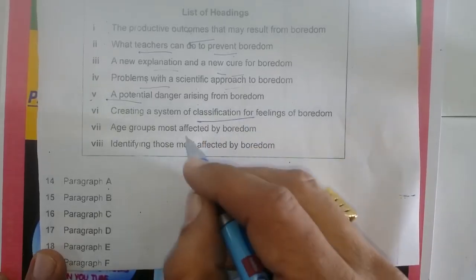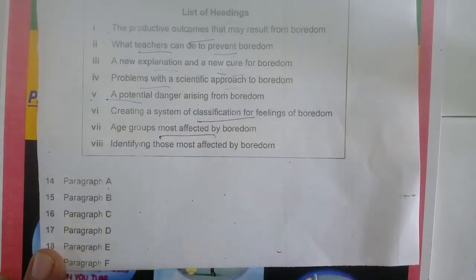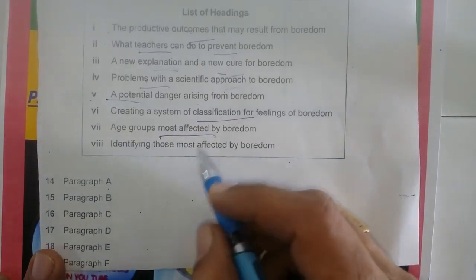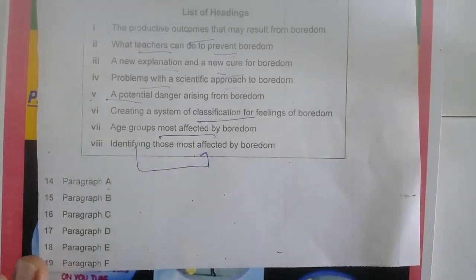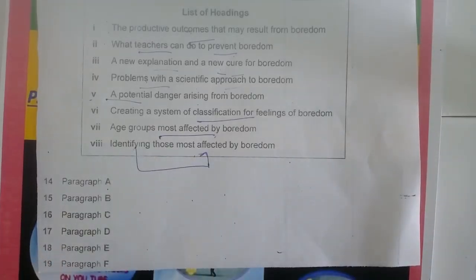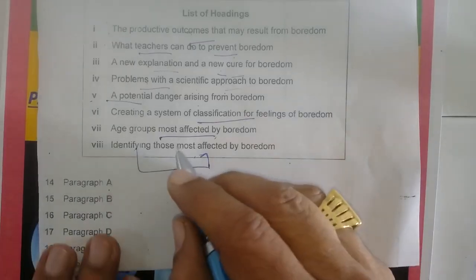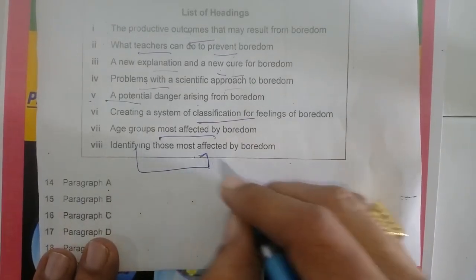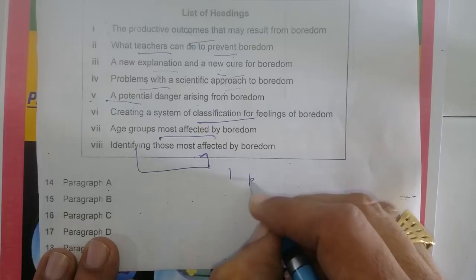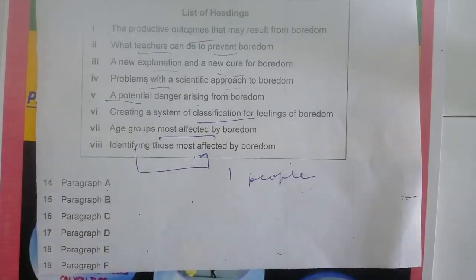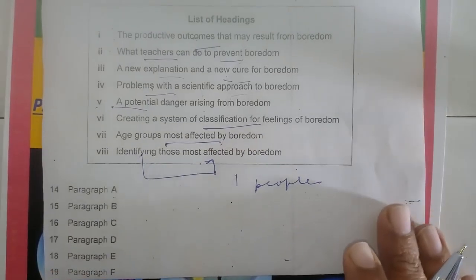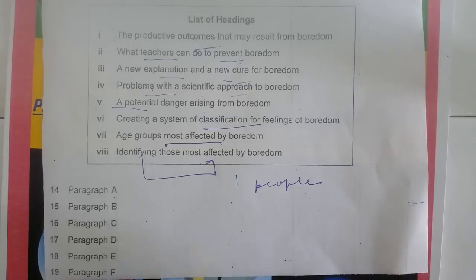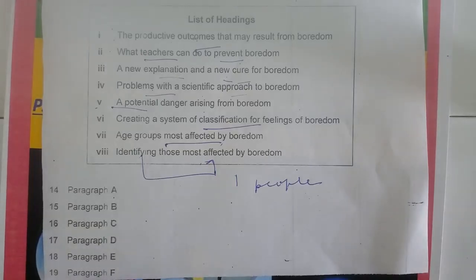Age groups most affected, so here underline this one. Identifying those most affected by, right, so identifying those most. So it means one thing you can check in 8, he said that identifying those most affected, it means identifying those two, we have to identify the number of people. If you understand these kinds of things, naturally you will get the answer in a short time, right? But the thing is that mostly this is formal language and paraphrased language is used here,